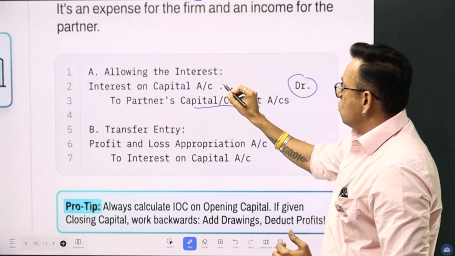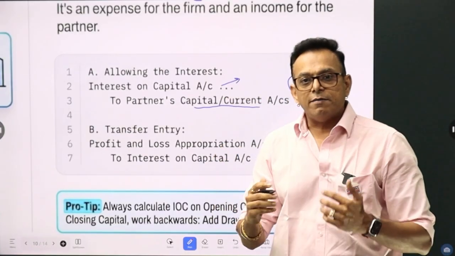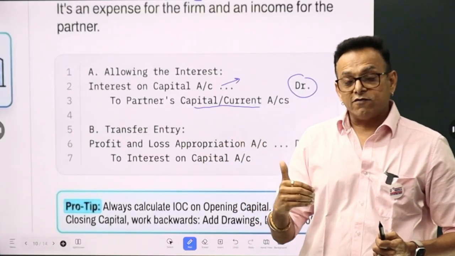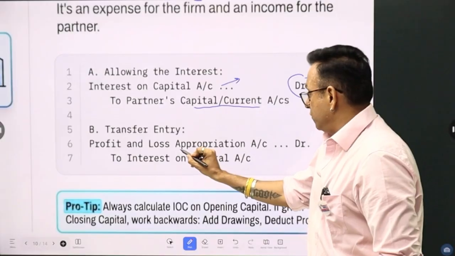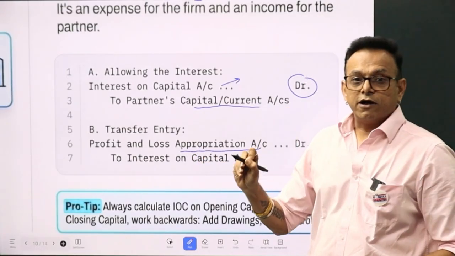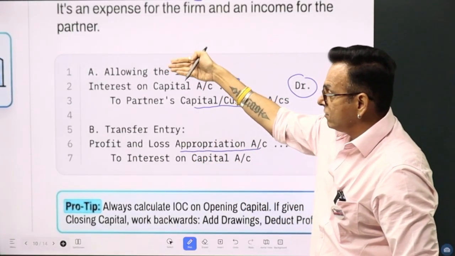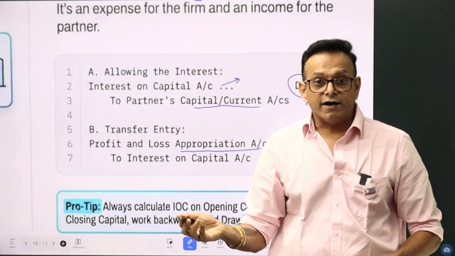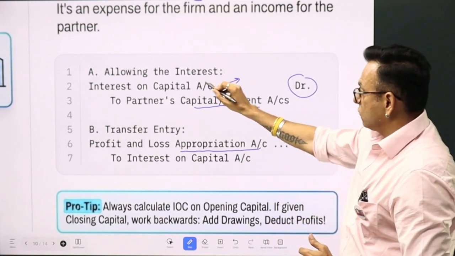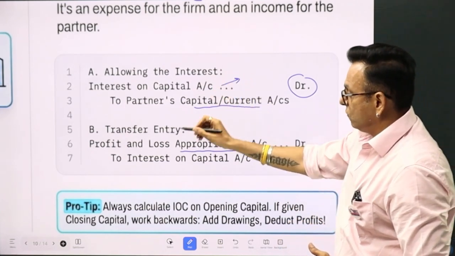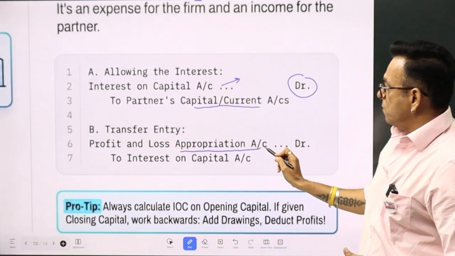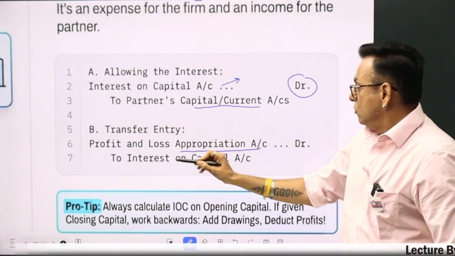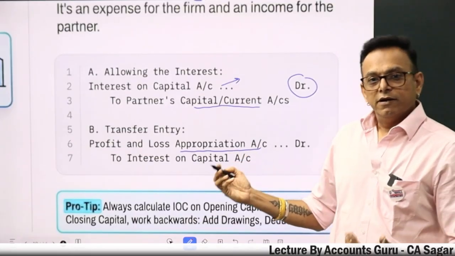Now, as you know, all expenses or income are to be closed and transferred to profit and loss account, and in case of a partnership, it is to be transferred to profit and loss appropriation account. So we pass the entry for allowing the interest on capital to partners' capital or current account, and then we close the interest on capital account. So we will transfer this to profit and loss appropriation account. So the entry will be: P&L appropriation account debit to interest on capital account credit.